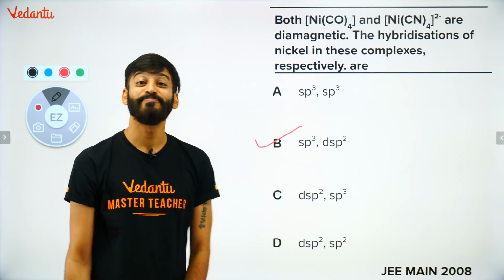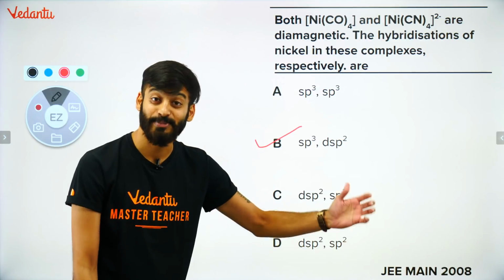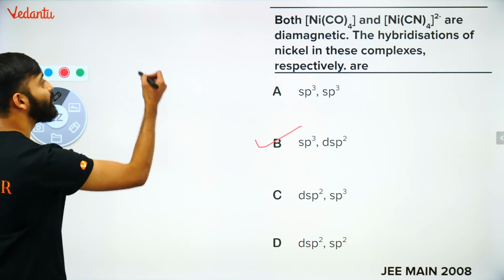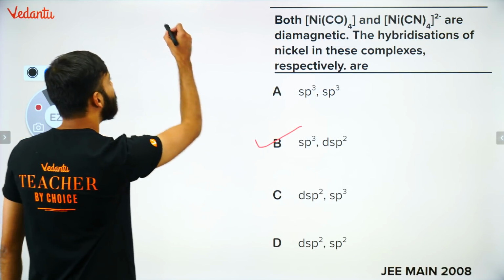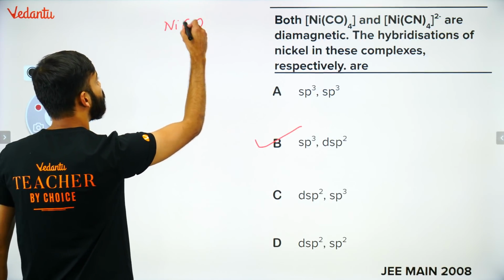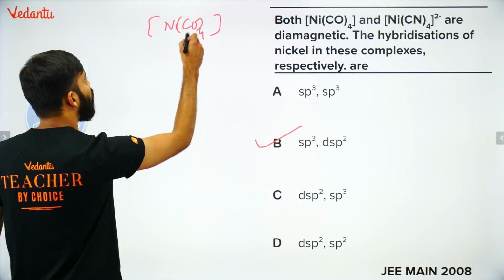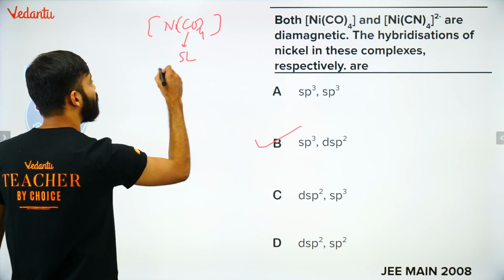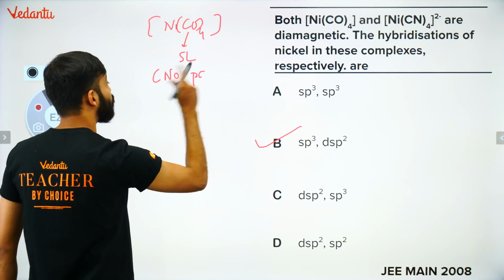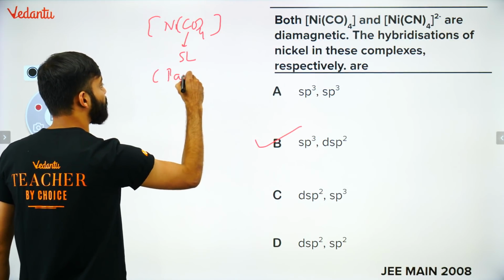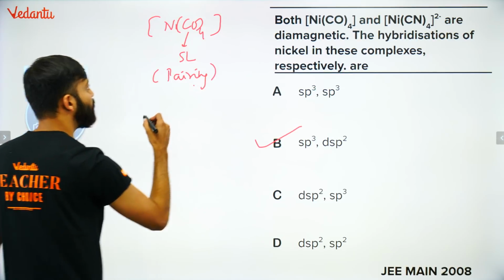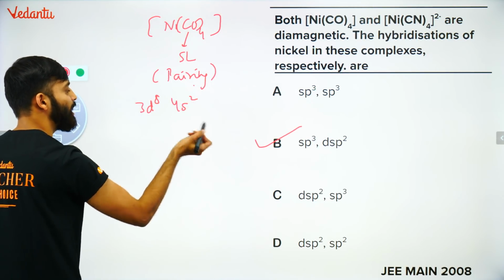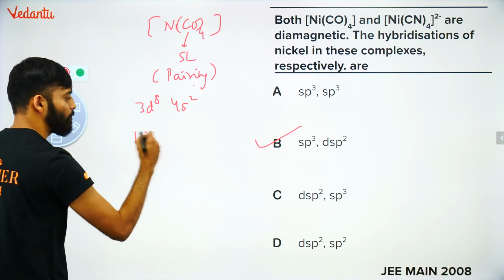Again, it is coming in Mains, मतलब AIEEE 2008. It has been a previous year question. बड़ा ही आसान question. How do we do that? You guys already know. अभी just now I have discussed Ni(CO)4. Since it is a strong ligand, there will be no pairing. Sorry, I'm really sorry. Pairing will happen. And as a result, nickel here is 3d8 4s2. Everything will pair up.